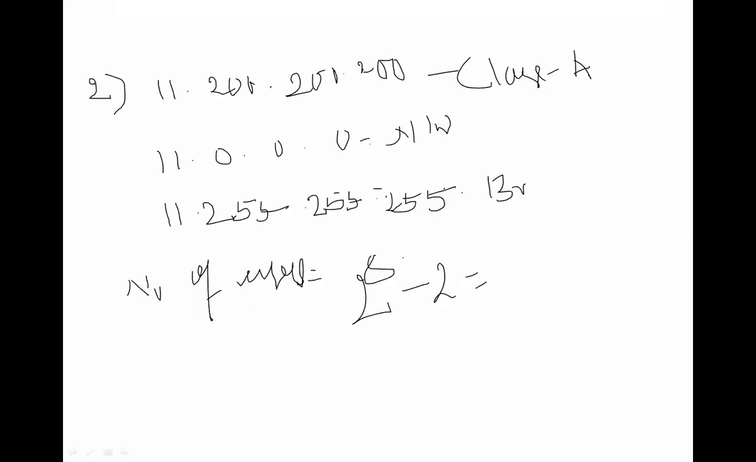Here what can we write? 2 raised to what? 2 raised to 24. Very nice. We can write 2 raised to 24 minus 2. That is the value, and that many users can be used in this. Got it? Is IPv4 clear?